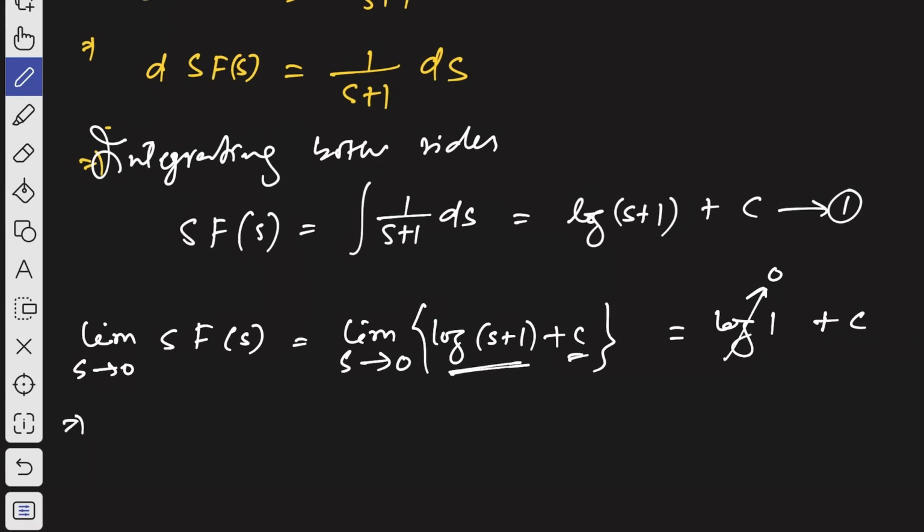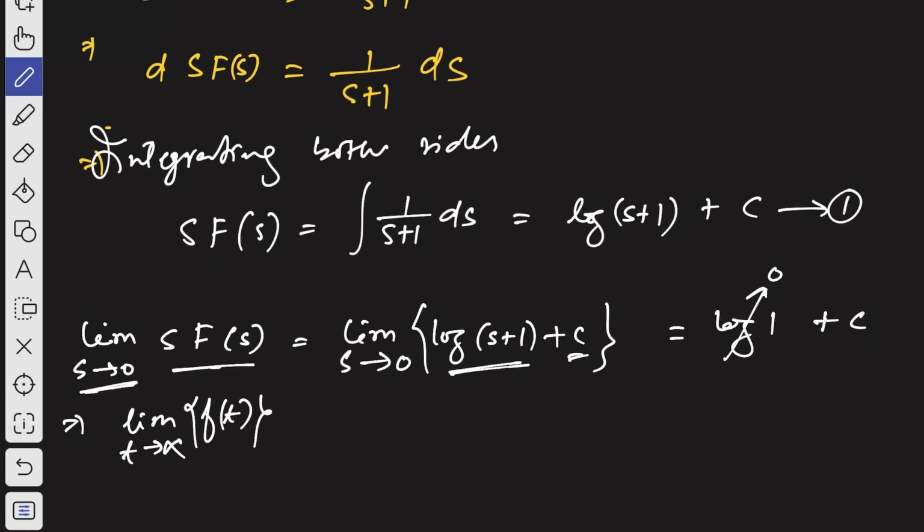And if you use the final value theorem, according to the final value theorem, limit of s into F of s when s tends to 0, it gives what? So according to the final value theorem, it gives limit t tends to infinity of f of t.